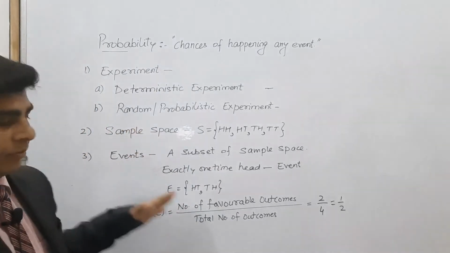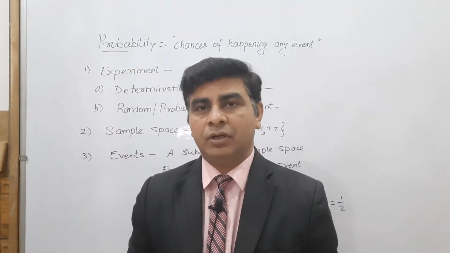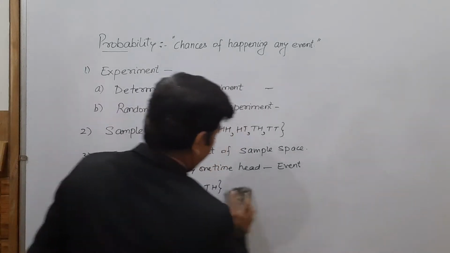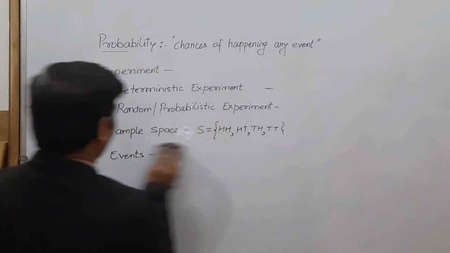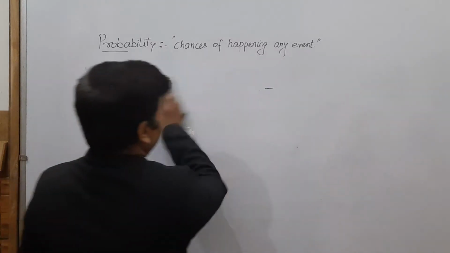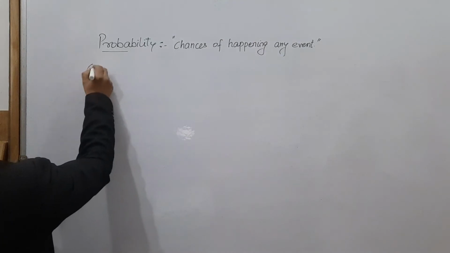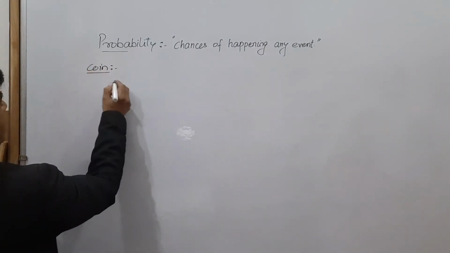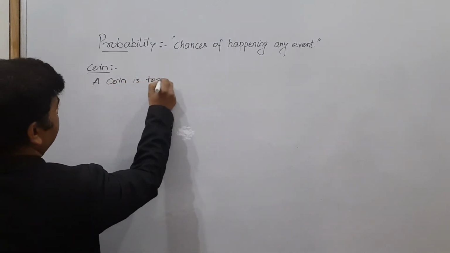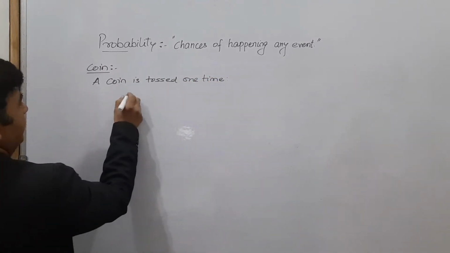So these are the terms which we have already discussed. Now let me discuss some mathematical experiments already discussed in lower classes as well. So the first experiment is about tossing a coin. Let me discuss what will happen whenever a coin is tossed 1 time, 2 times, 3 times or 4 times. Case number 1, whenever a coin is tossed only 1 time. So in this case, what will be the sample space?